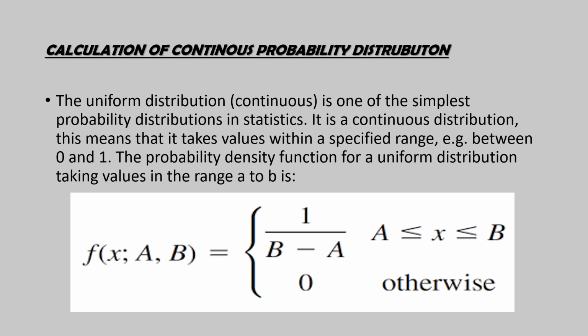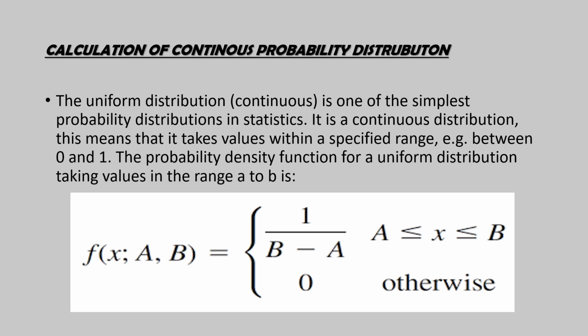Let's move forward. So we are going to see the calculations for the continuous probability distribution. The uniform distribution is one of the simplest probability distributions in statistics. It is a continuous distribution. This means that it takes values within a specified range. For example, we will consider from 0 to 1.